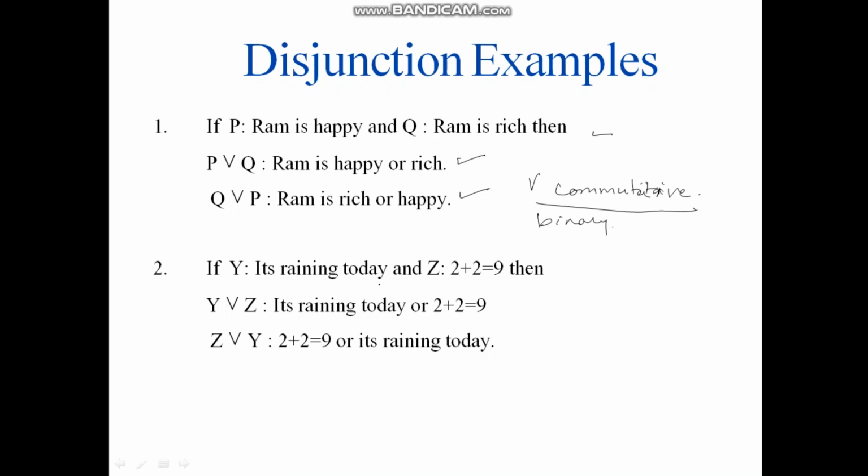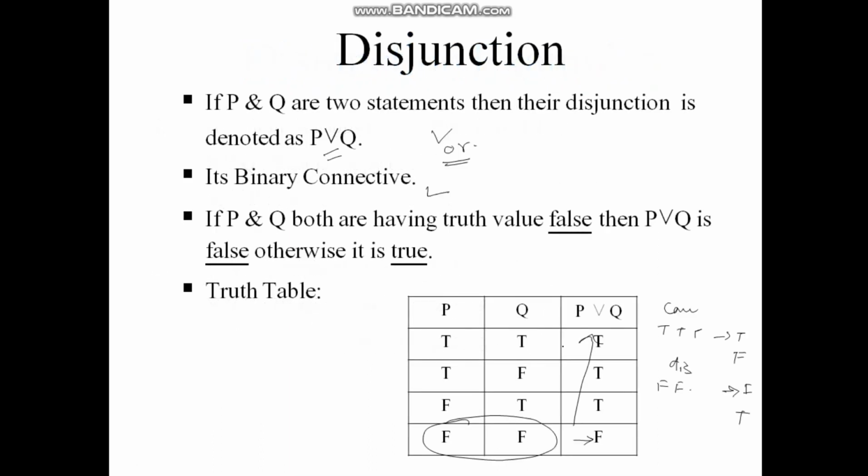Then similarly, this is another example. It's raining today, and 2 plus 2 is equal to 4. So Y or Z is it's raining today or 2 plus 2 is equal to 9, and saying this in the reverse order is not going to make any difference. In the last slide, we can construct another column here, and you can find out the value of Q or P on your own, and say whether it is commutative or not.